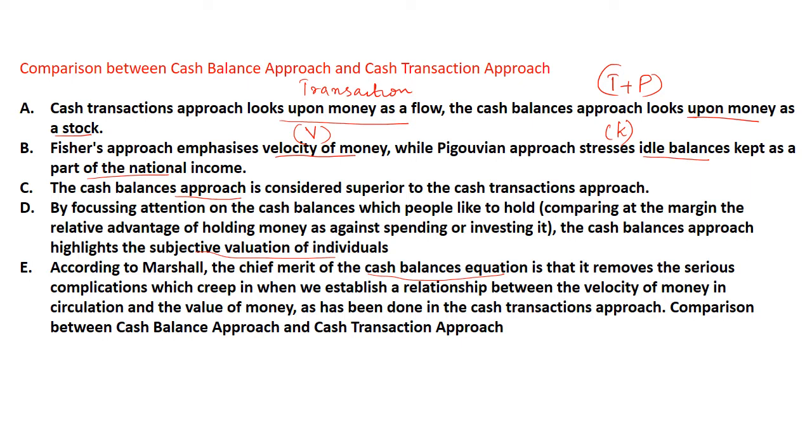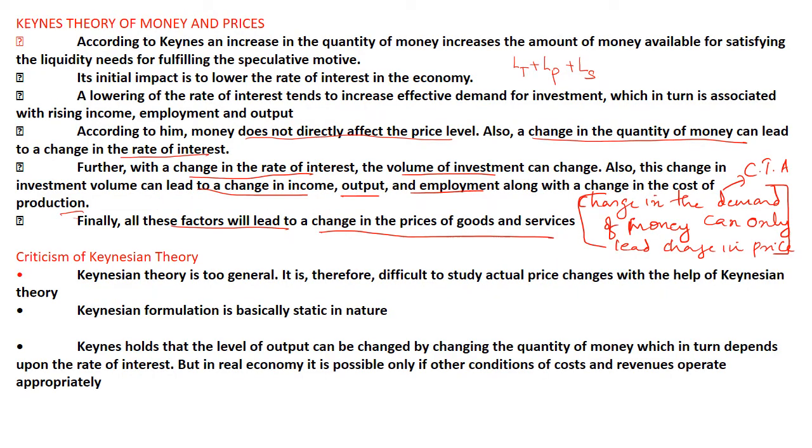It highlights the subjective valuation of the individual, and according to Marshall, its chief merit is that it removes a serious complication, as it does not consider the relationship between the velocity of money in circulation and value of money, clear. So these are the important differences between cash balance and cash transaction.